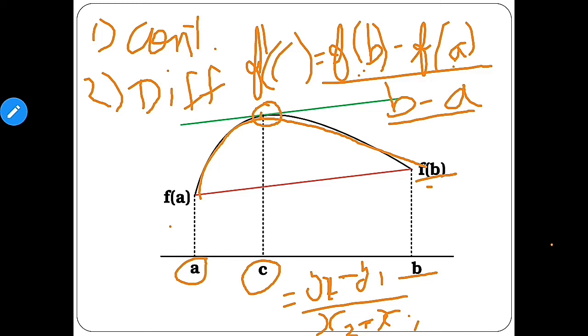I hope you understood this Lagrange's mean value theorem. Its name sounds difficult, but it's very easy. It's similar to Rolle's theorem. The only difference is the slope: in Rolle's theorem both points were the same, y1 was equal to y2, so we were getting f dash of c equal to 0.